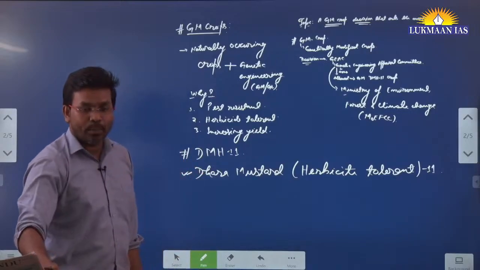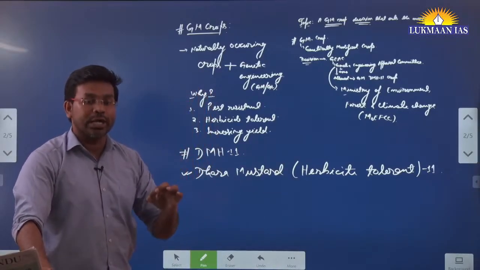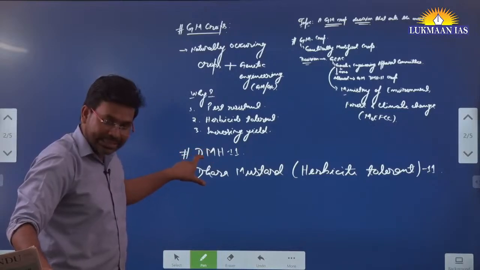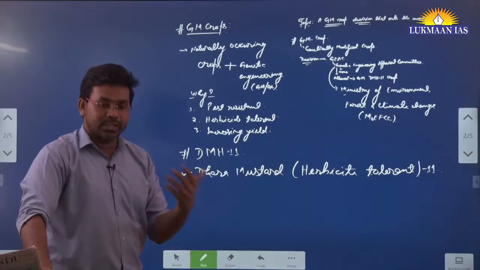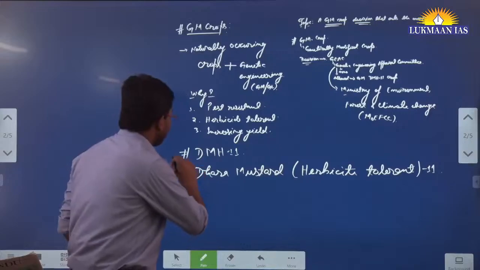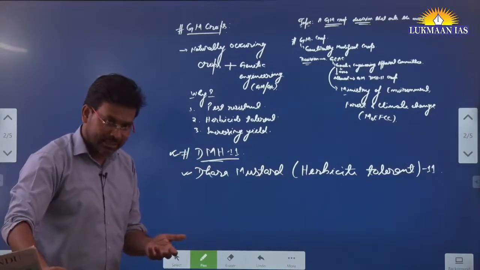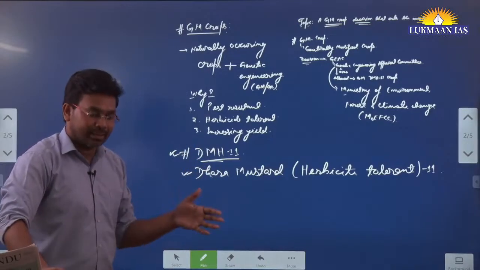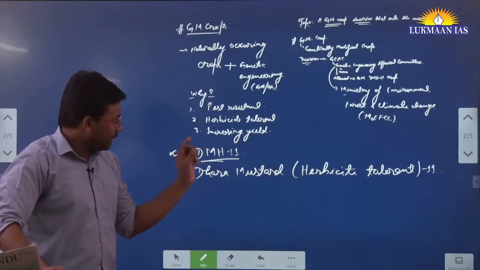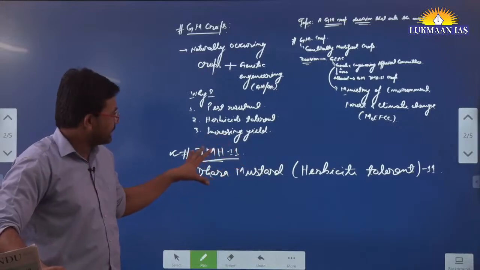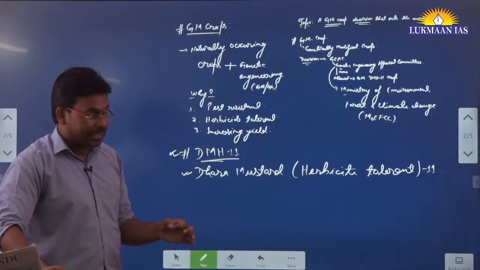So what is this crop all about? This is a mustard oil crop. Using this, we can make mustard oil. It is herbicide tolerant. Herbicides are things that can be considered as pests that damage the crops, and it is tolerant to that. So this DMH 11 has been approved by this committee.